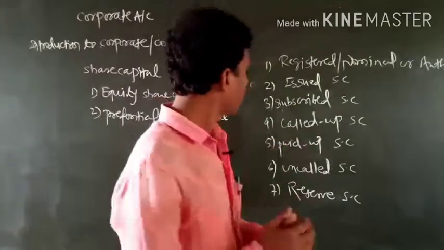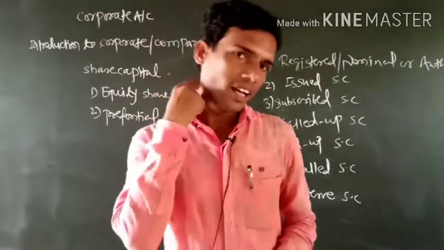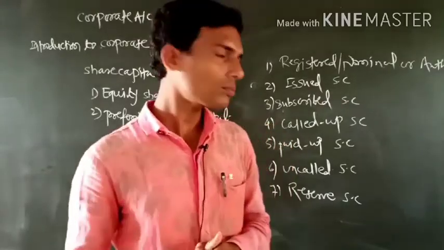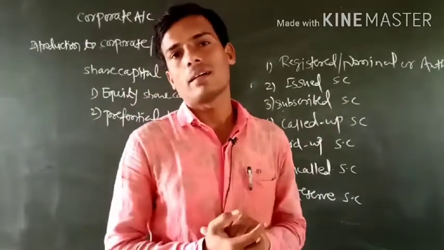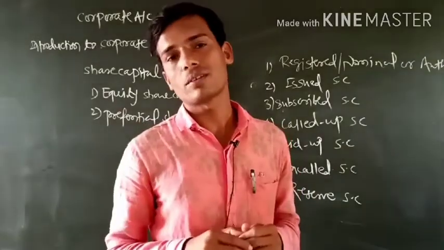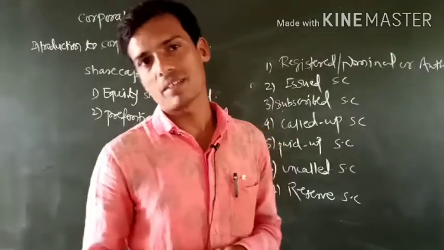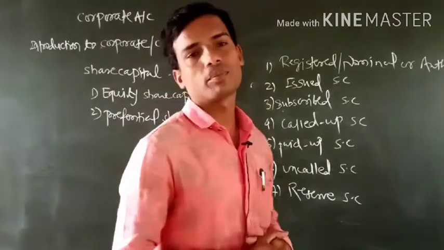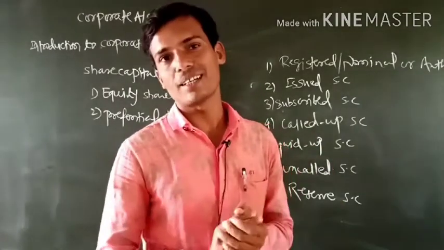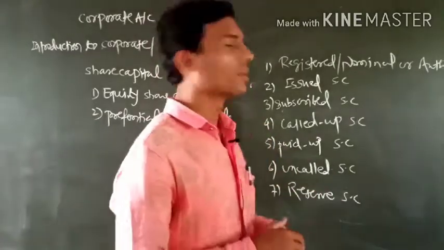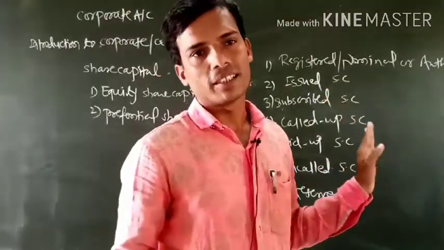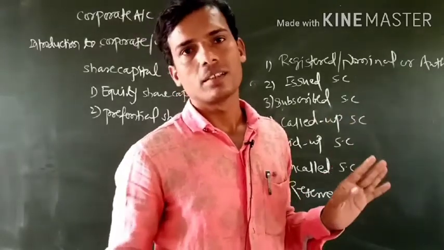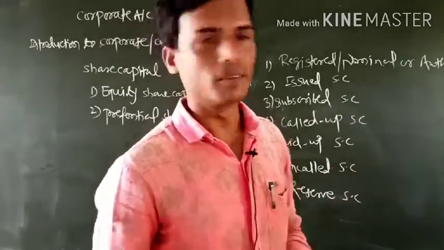Now we have paid up capital. Actually, when the company is calling money, not all the shareholders will be able to make the payment. Therefore, how much of the capital is actually paid to the company is nothing but the paid up capital. It is the money actually received from the shareholders by the company. So that is paid up capital.